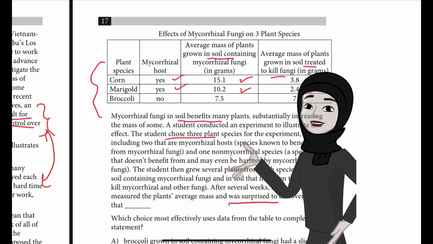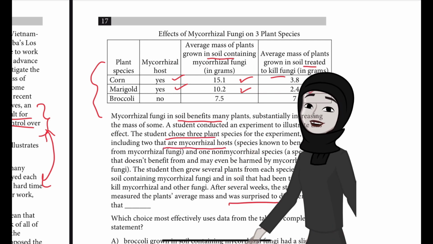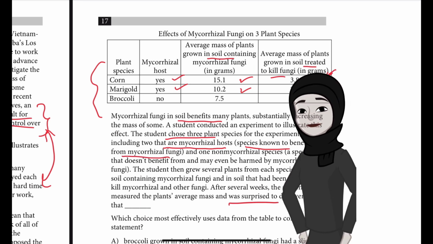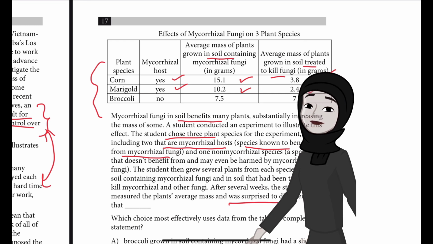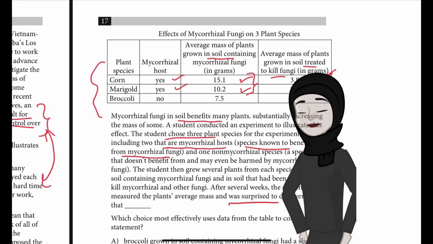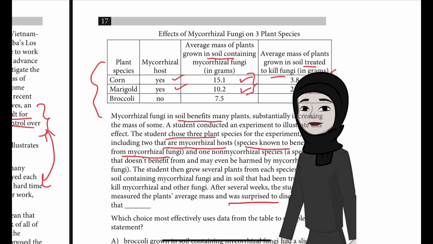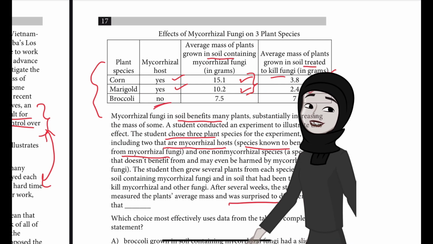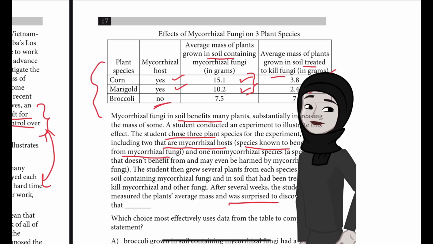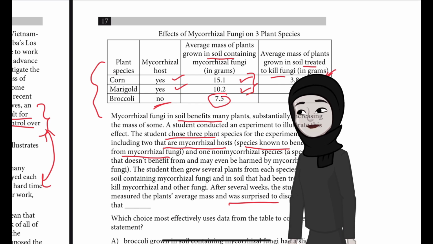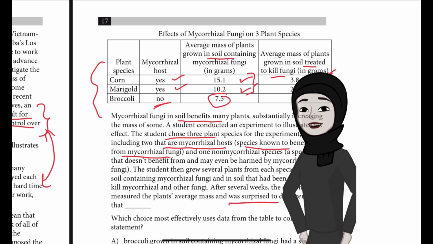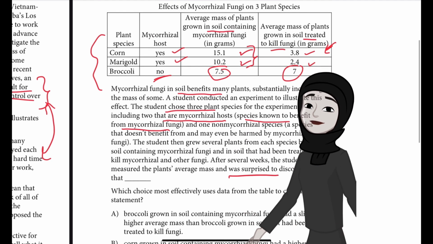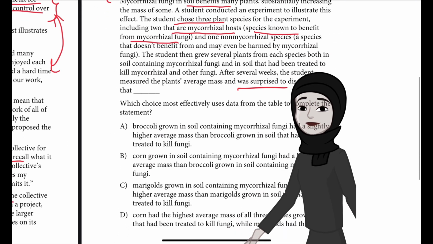The student chose 3 plant species, 2 that are mycorrhizal hosts, that is, these species are known to benefit from mycorrhizal fungi. So it is expected that if mycorrhizal fungi is not there, they will have less mass, and if it is there, they will have more mass. So that is an expected thing. And there is another species, broccoli, which is not a mycorrhizal host. And what about its weight? The average mass of the plant grown with mycorrhizal fungi is 7.5, and when the fungi is not there, it's almost the same. So I think he would be surprised by something related to broccoli.